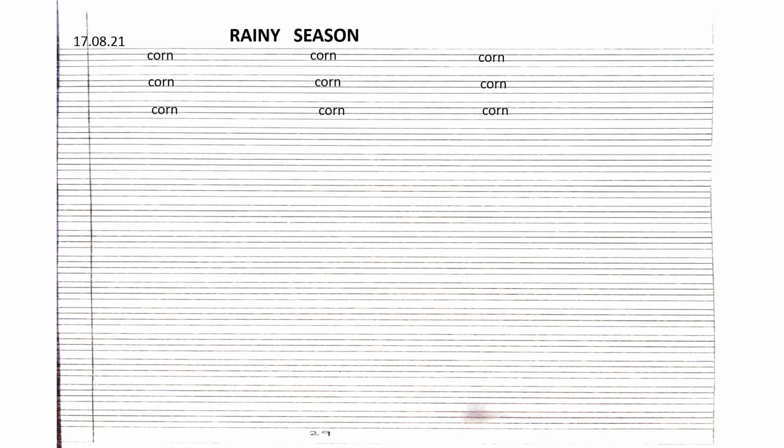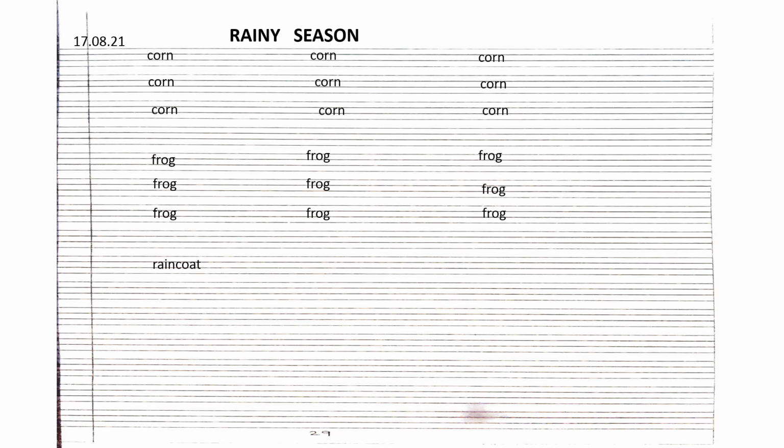Now, leave one line and write the next spelling, frog. F-R-O-G, frog. Children, write it on the next two lines also. Children, I hope you say and write.